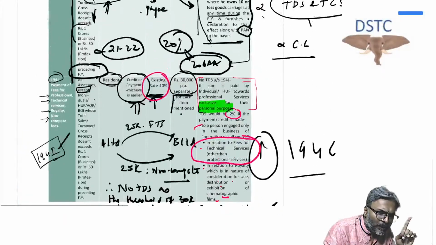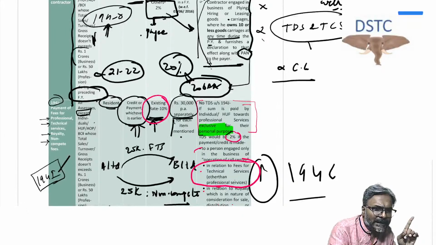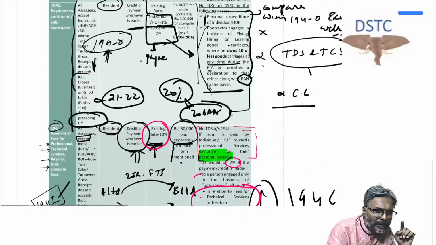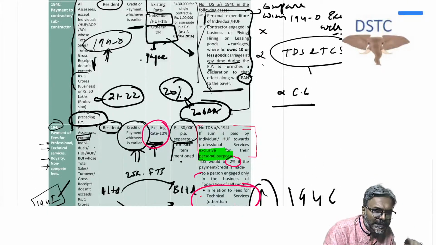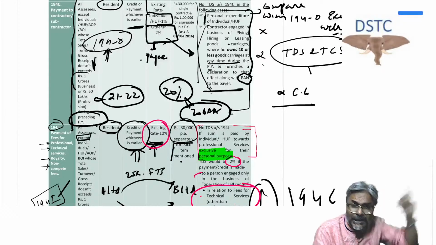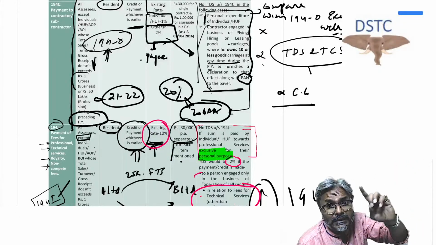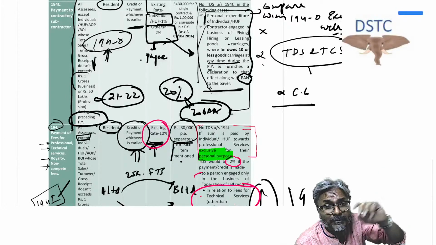One more point which is common, and what is that? Be careful, if the payer is an individual or HUF under these 3 sections, which 3 sections? 194C, 194J and 194H.